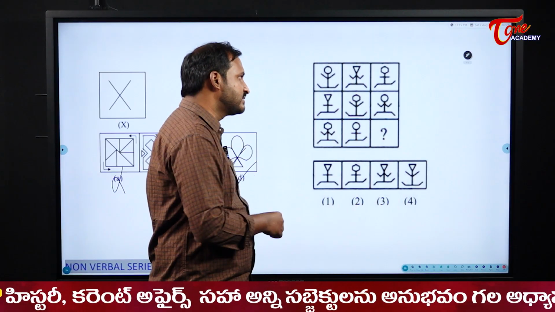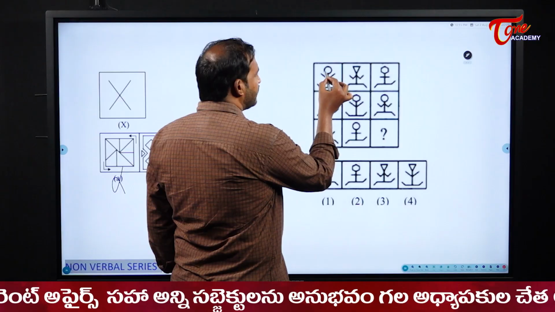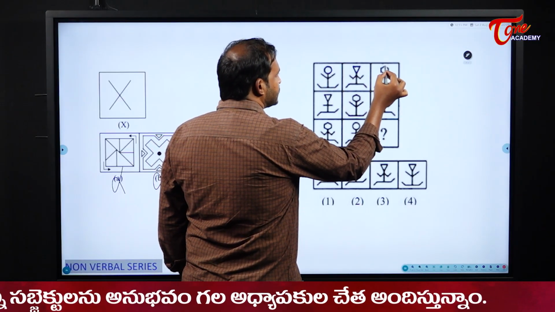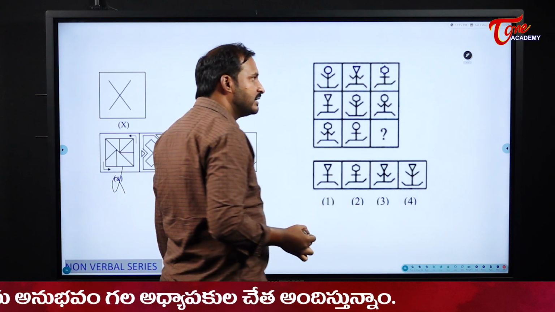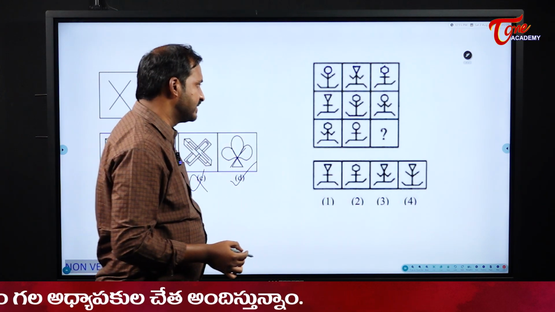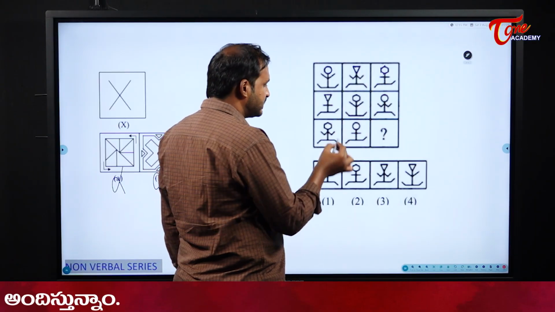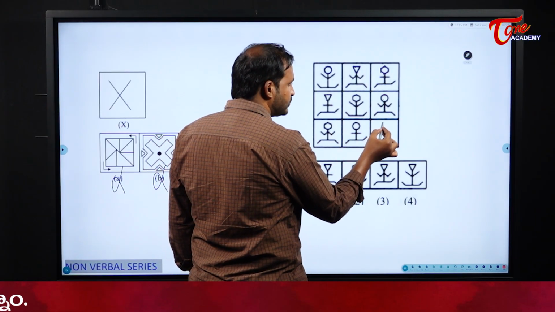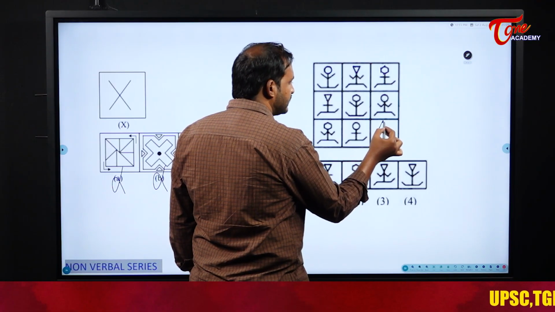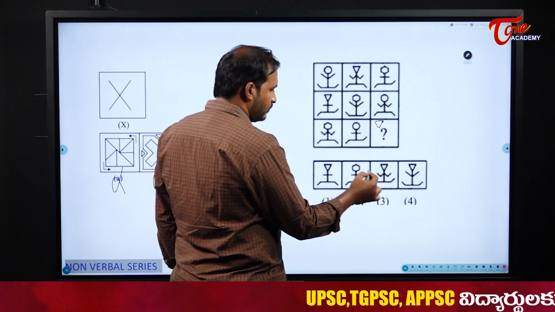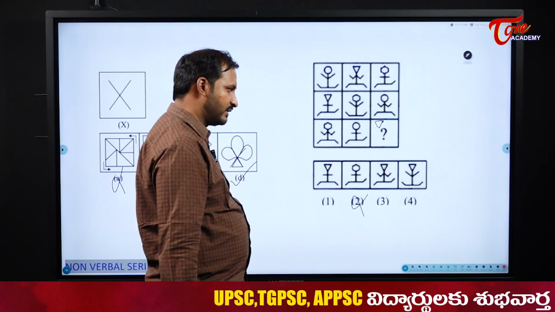Now similarly see this one. What is happening to the heads? One time it is a circular shape, one time a triangular shape, and the other a hexagonal shape, right? Heads are changing, right? Yes sir, it is changing. So see here: triangle, hexagon, circle. Next, hexagon, circle means what should be my next shape? Triangle shape. My next shape should be a triangular one. So this option is deleted by default.